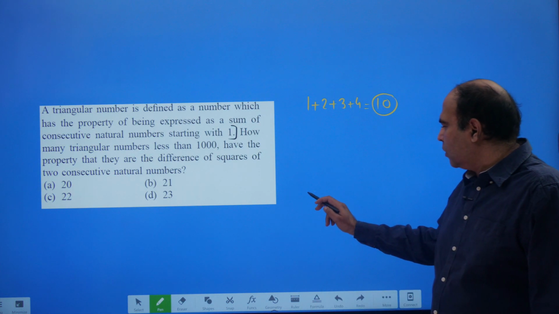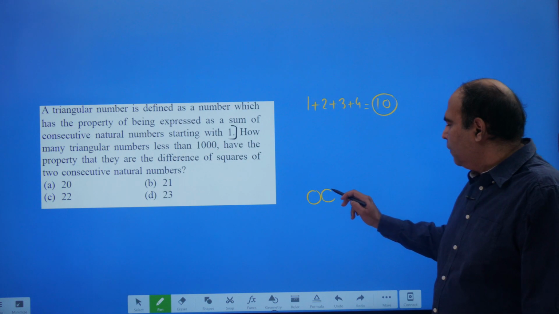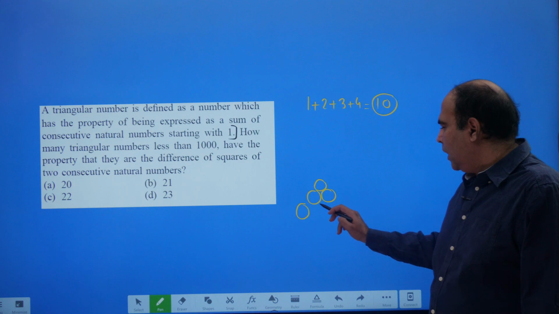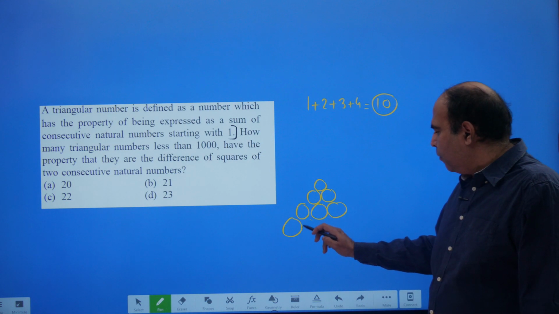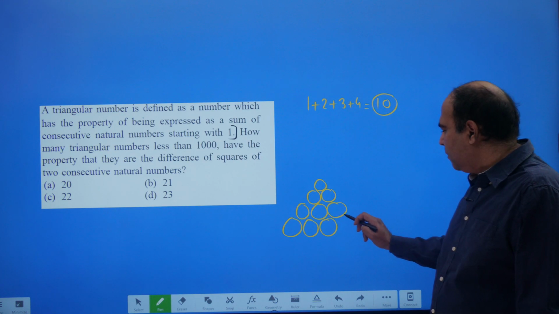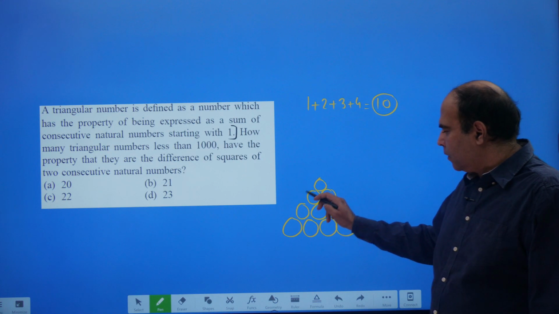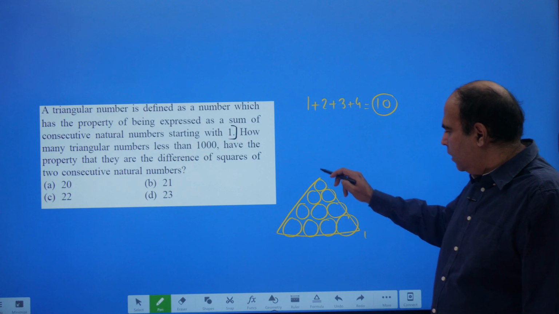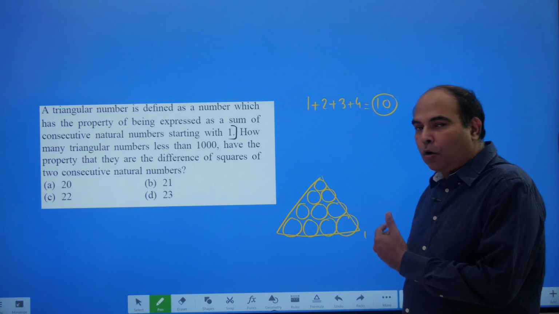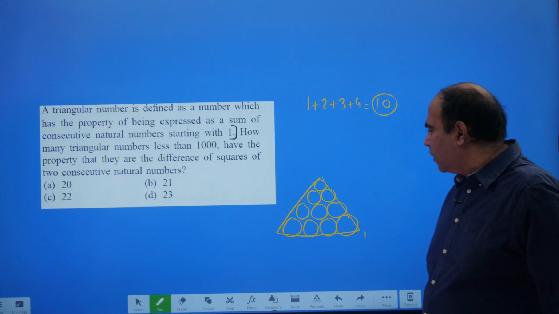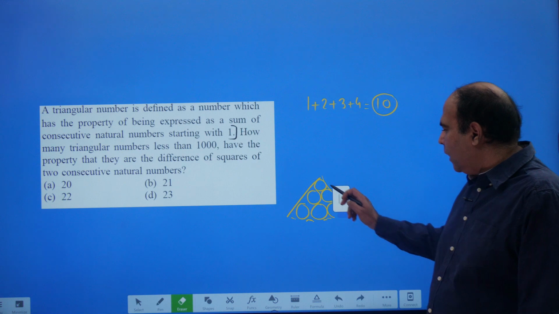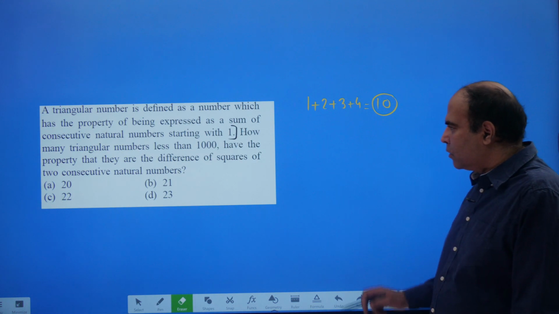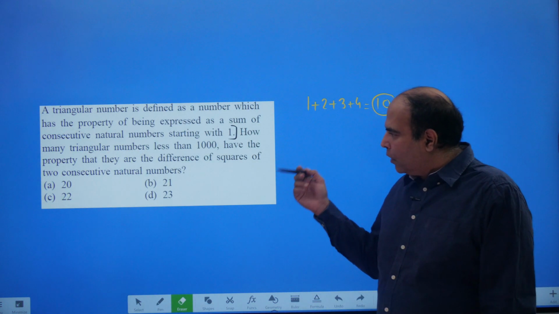It's a triangular number because if you make a pyramid of balls, at any point of time, the number of balls in the pyramid would either be 1, or 1 plus 2, or 1 plus 2 plus 3, or 1 plus 2 plus 3 plus 4. This is why these are called triangular numbers. If you add a fifth row in this pyramid, you'll have 15 balls. So we know what a triangular number is.